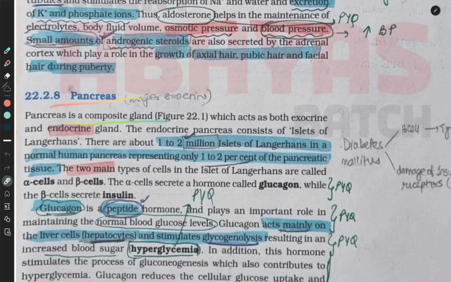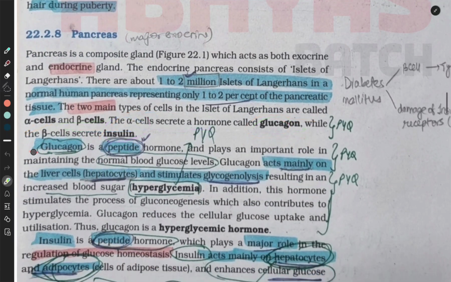Pancreas. Pancreas is a composite gland which acts as both an exocrine and endocrine gland. The endocrine pancreas consists of islets of Langerhans. There are about 1 to 2 million islets of Langerhans in a normal human pancreas, representing only 1 to 2% of the pancreatic tissue. The two main types of cells in the islets of Langerhans are called alpha and beta cells. The alpha cell secretes the hormone glucagon, while the beta cell secretes the hormone insulin. Glucagon is a peptide hormone and plays a major role in maintaining the normal blood glucose levels. Glucagon acts mainly on the liver cells, hepatocytes, and stimulates glycogenolysis,